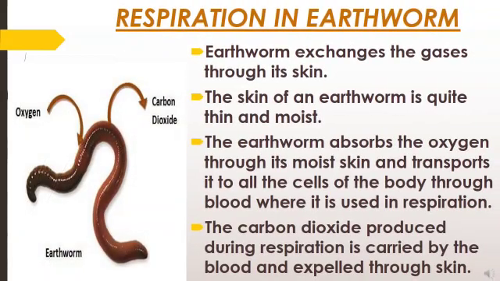The process of respiration in organisms like the earthworm takes place with the help of the skin. An earthworm exchanges gases through its skin. The skin of an earthworm is quite thin and moist. The earthworm absorbs oxygen through the skin, and the blood present in the skin helps to transport the oxygen to each and every cell of the body, where it is used in the process of respiration, in which the oxygen breaks down food particles and produces energy and carbon dioxide.